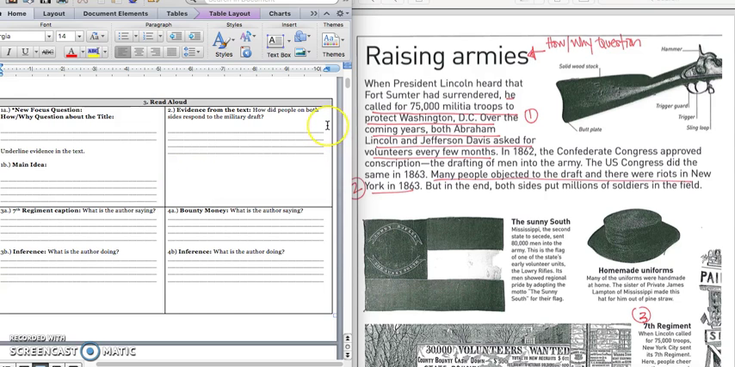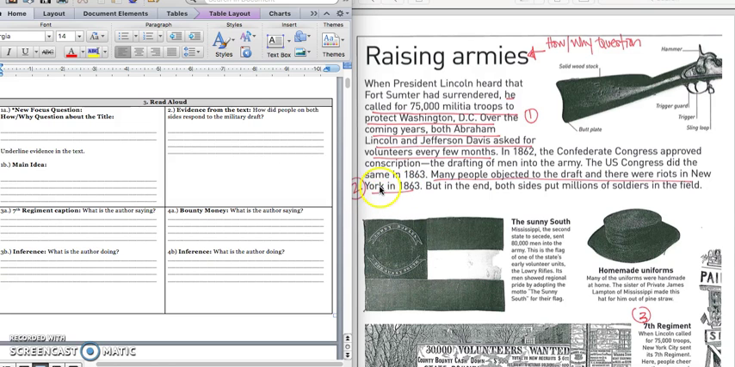It says, how did people on both sides respond to the military draft? And if I go back in my text, after it talks about how both sides drafted men into the Army, it says many people objected to the draft, and there were riots in New York in 1863.